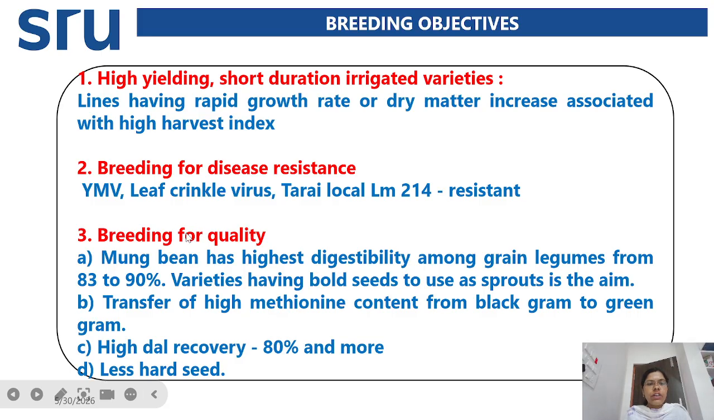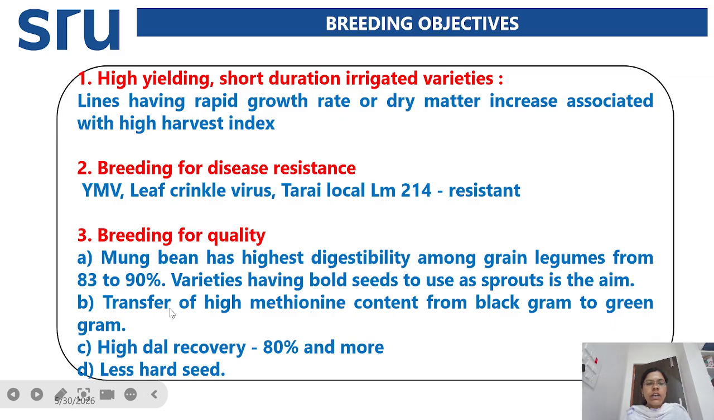And next is breeding for quality. Quality is most important in case of pulses. As I told earlier, mung bean has the highest digestibility among the grain pulses, around 83 to 90%. The varieties having bold seeds can be used as sprouts. Sprouts are a major aim.